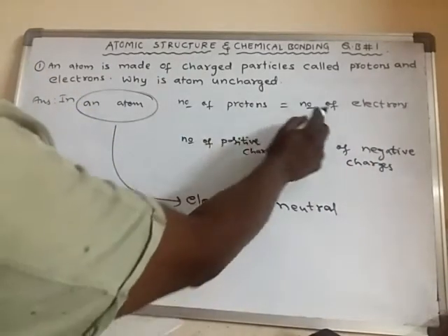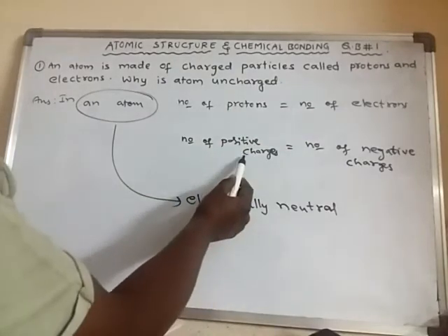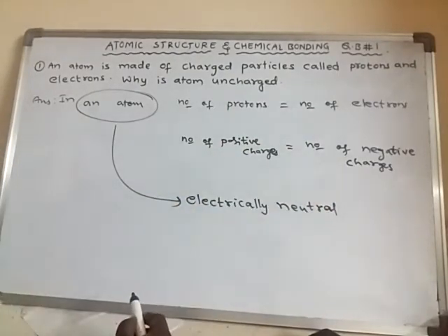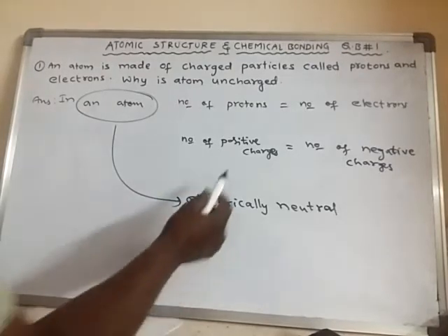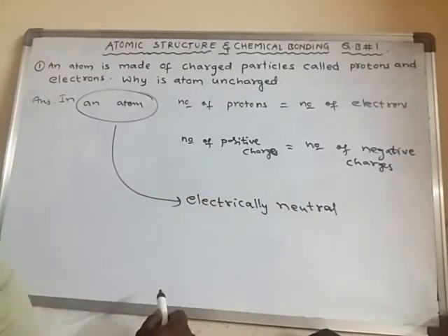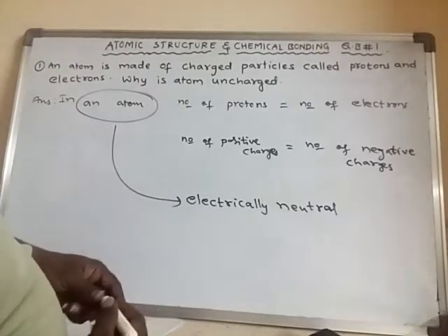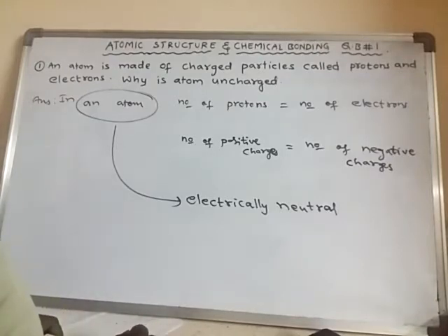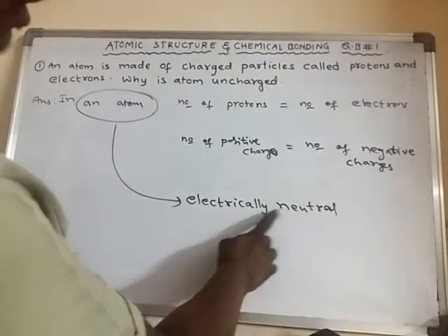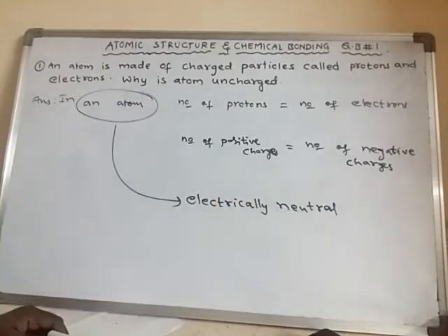As number of protons and number of electrons are same, therefore number of positive charges and number of negative charges will also be same. So as total positive charges number is equal to total negative charges number, positive charge will try to nullify the negative charge, and negative charge will try to nullify the positive charge. As a whole, what happens? That atom is said to be electrically neutral. What is the meaning of electrically neutral? It neither shows positive charge nor negative charge. Like this we can answer this question.